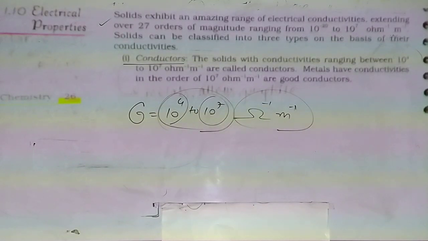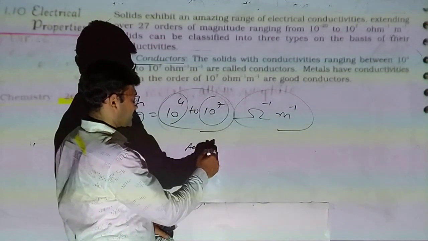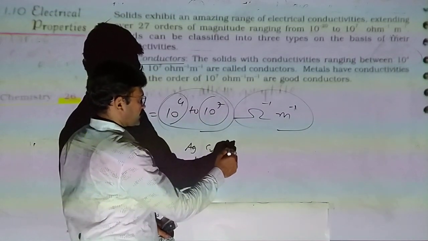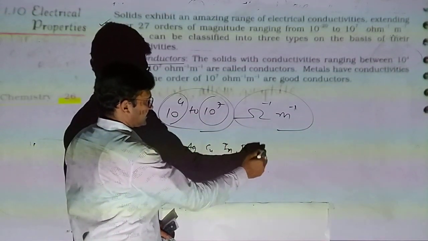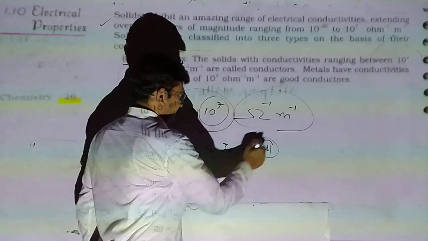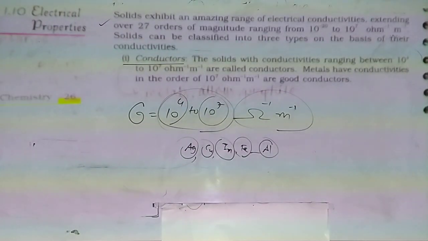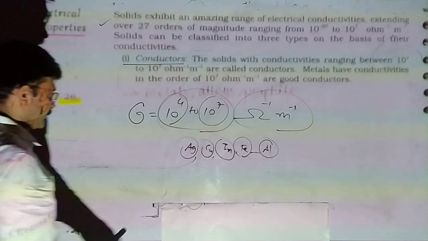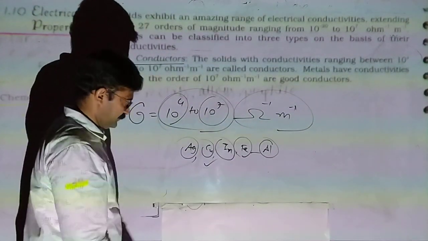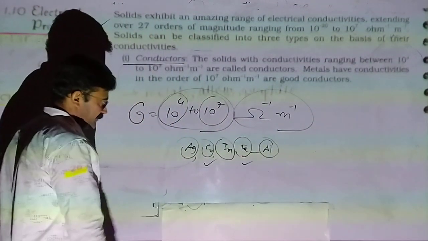Examples of good conductors: all the metals, silver, copper, zinc, iron, aluminium also. In our household electricity we are using copper, and outside we are using iron.